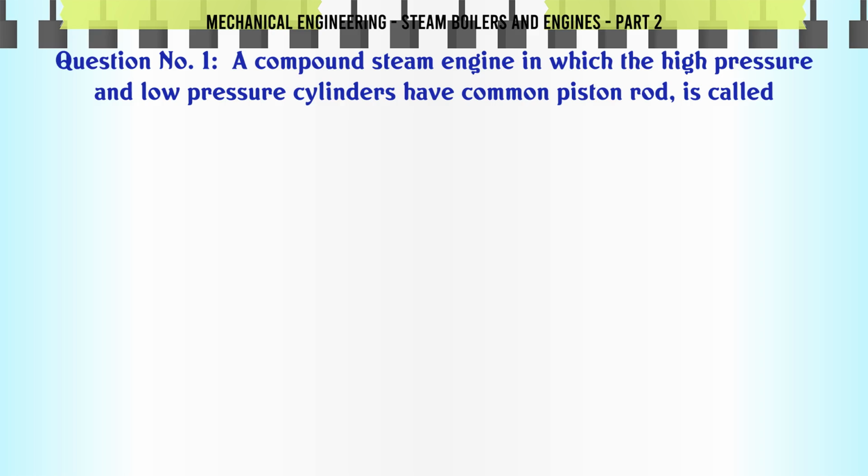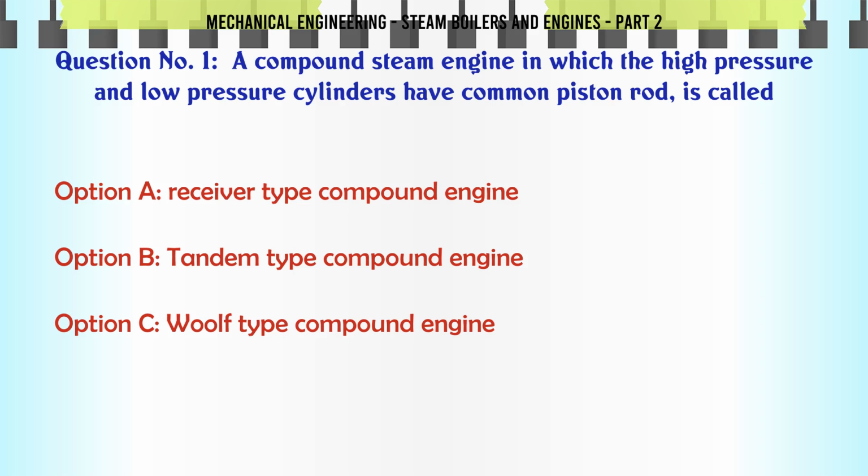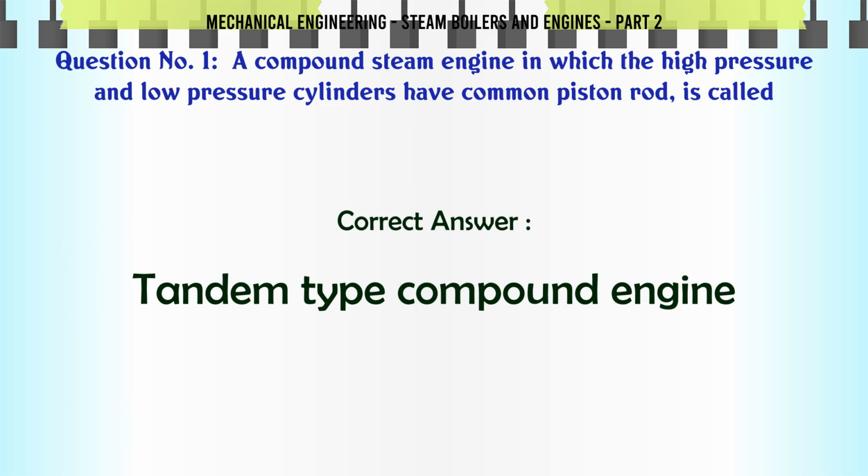A compound steam engine in which the high pressure and low pressure cylinders have a common piston rod is called a: A, receiver type compound engine; B, tandem type compound engine; C, wolf type compound engine; D, none of these. The correct answer is tandem type compound engine.